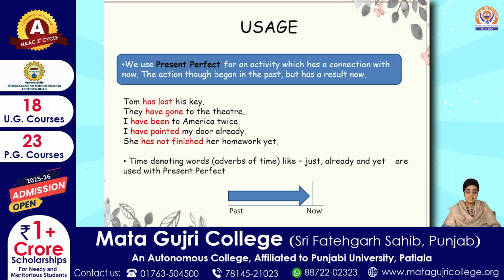The present perfect tense is used when we want to denote an activity which began in the past but has a relevance with now. We use present perfect for an activity which has a connection or relevance with now. The action began in the past but has a result, an implication now. So, Tom has lost his key. Maybe he lost it 2 hours ago, but it has a relevance with the present.